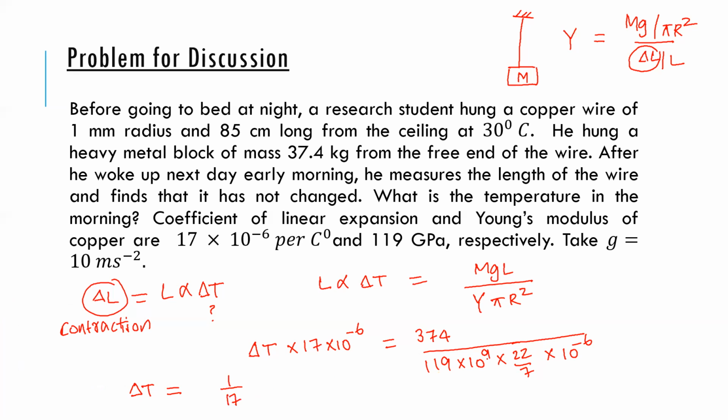And then if I look at the powers, this 10 to the power minus 3 in the denominator will come into the numerator. No, there is a 10 to the power 9, and then there is a 10 to the power minus 6, which will also go to the right hand side. Okay, so this is basically 1000 by 17. Roughly how much would that be?